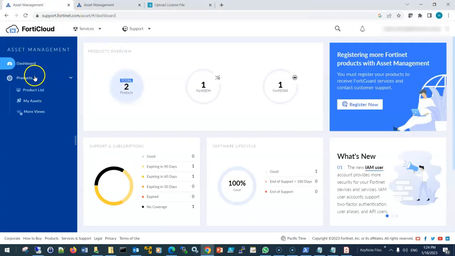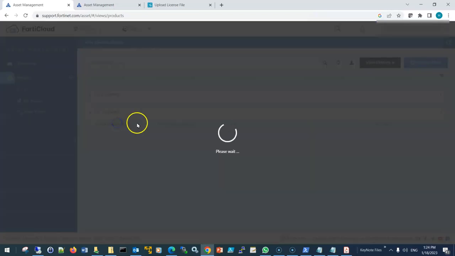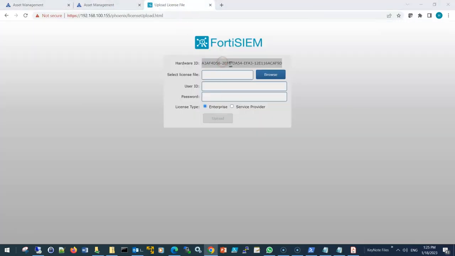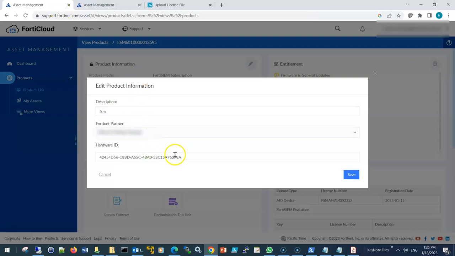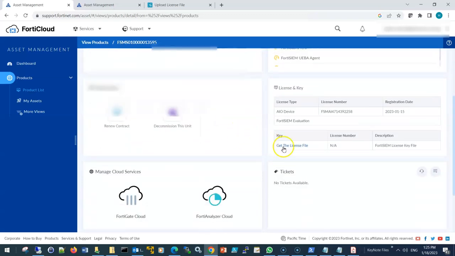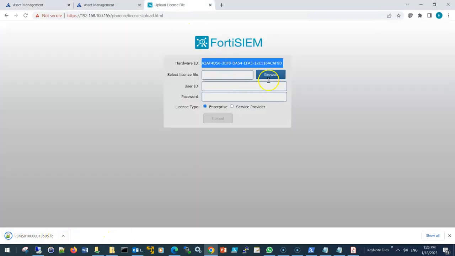So I will just go to my product list, and here is my FortiSIEM, the old one, and I will try to change the hardware ID. I'll copy the hardware ID from here, okay, and go back here and change the hardware ID. This is the old one. Save, and then I should be able now to download the new license file. Okay, so this is the one, and I'll try to upload it here now.